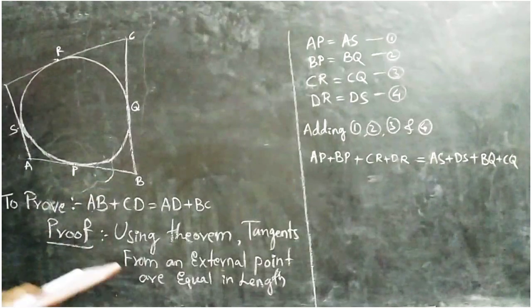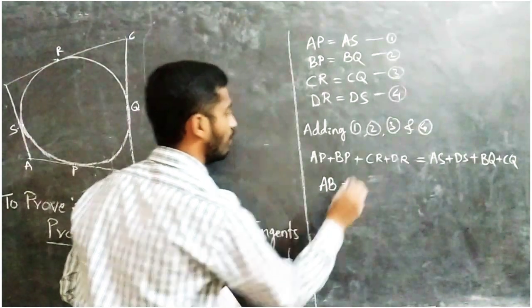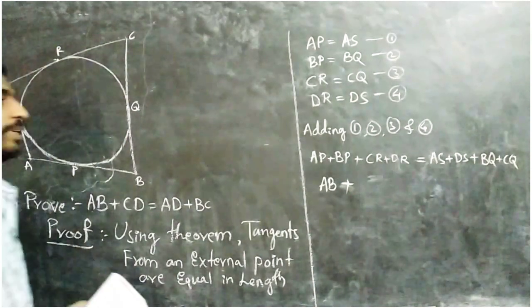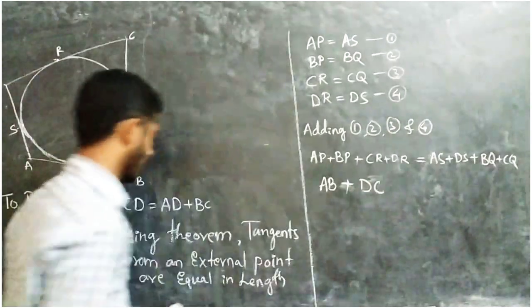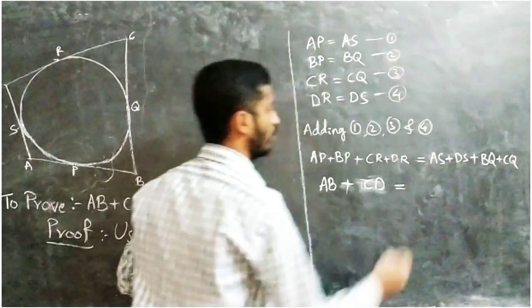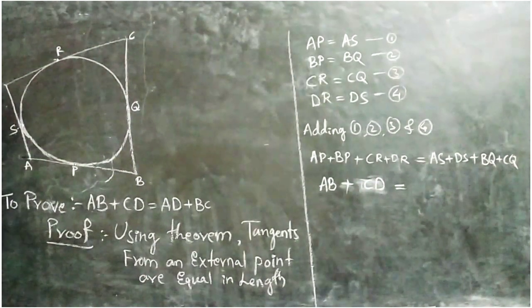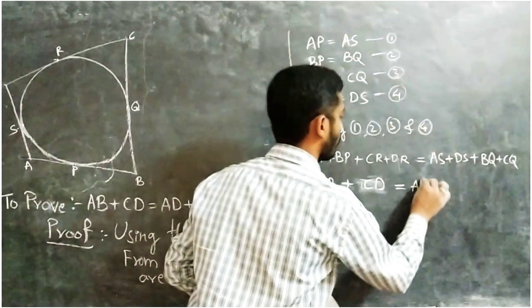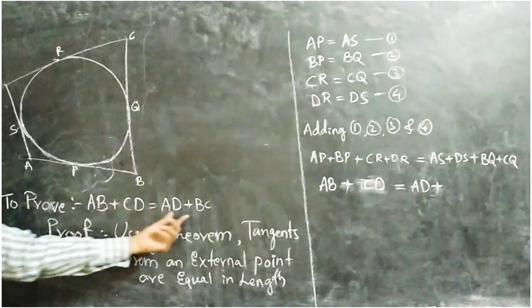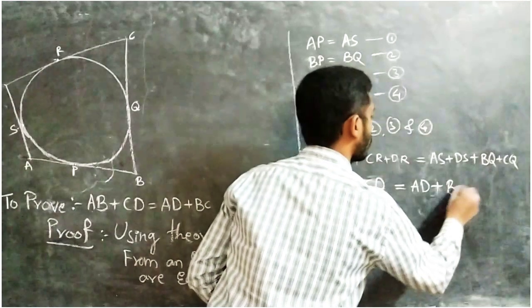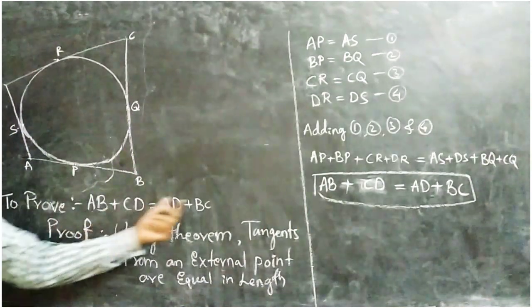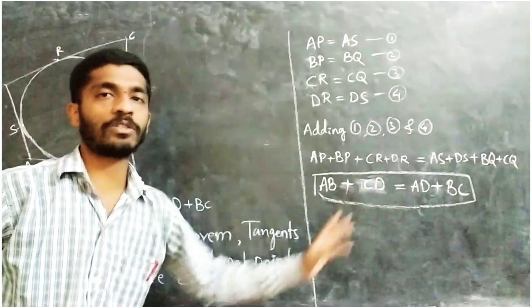AP plus BP is AB, plus CR plus DR, that is DC, or else you can write CD, equals AS plus DS, that is AD, plus BQ plus CQ, or QC, which is BC. And what do we need to prove? AB plus CD we got, and AD plus BC also we got.